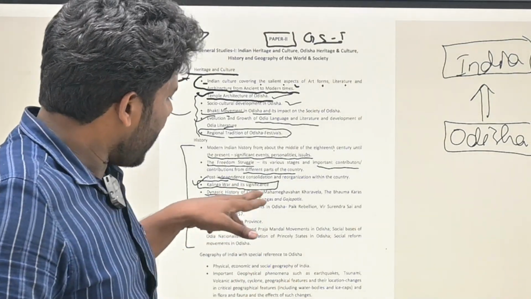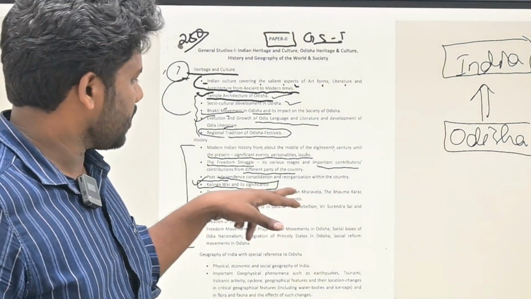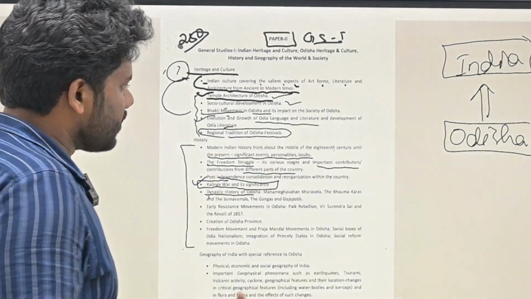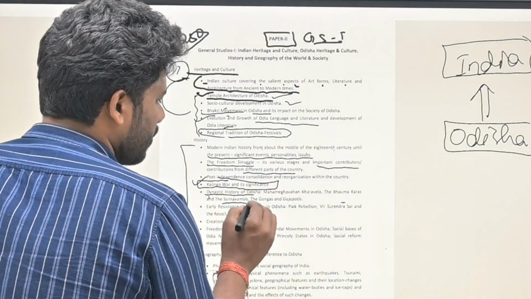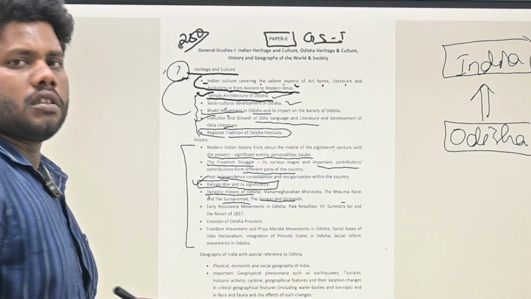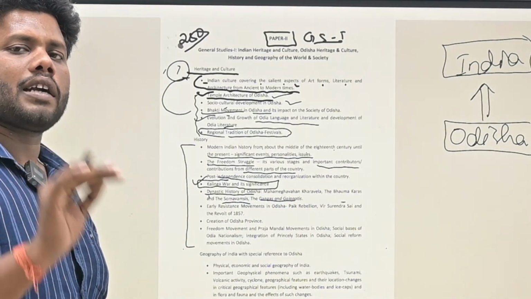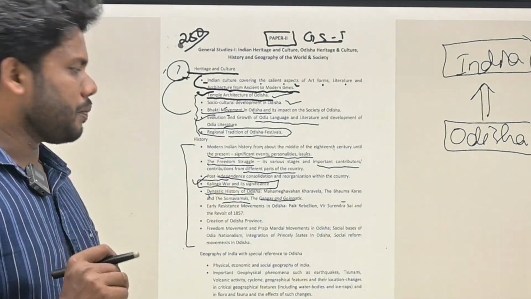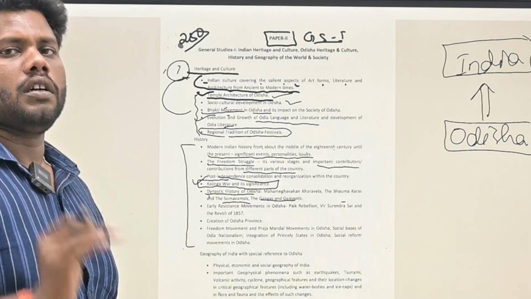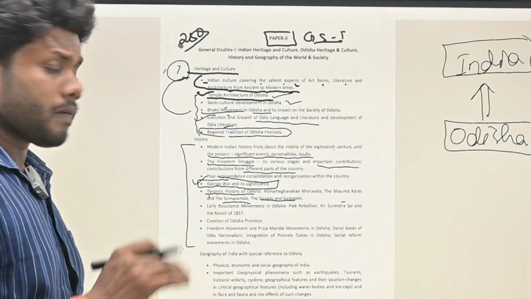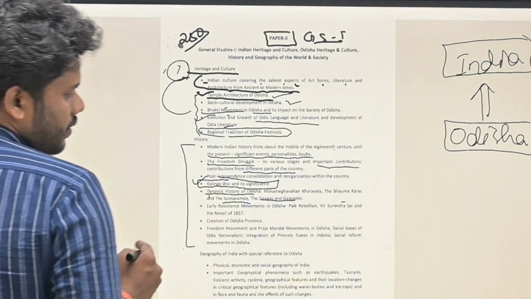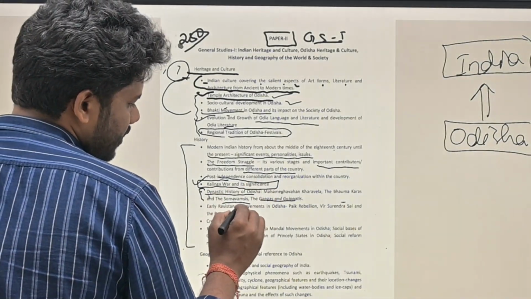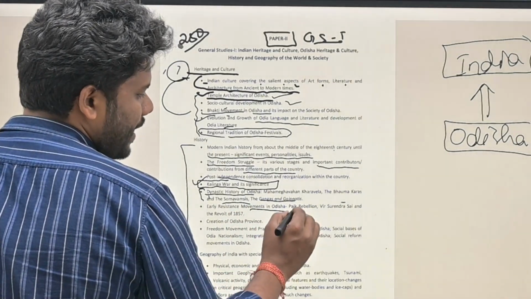Like that way, Mahameghavahana Kharavela. If you see the rise of Kharavela after the Ashokan invasion of Odisha. Next we can consider the Bhaumakaras and Somavamsis, Gangas and Gajapatis. Here the administration as well as the contribution of those particular peoples or dynasties needs to be accounted for in our preparation, that means the examination. The dynastic history, and then the early resistance movement in Odisha, the Pike rebellion.